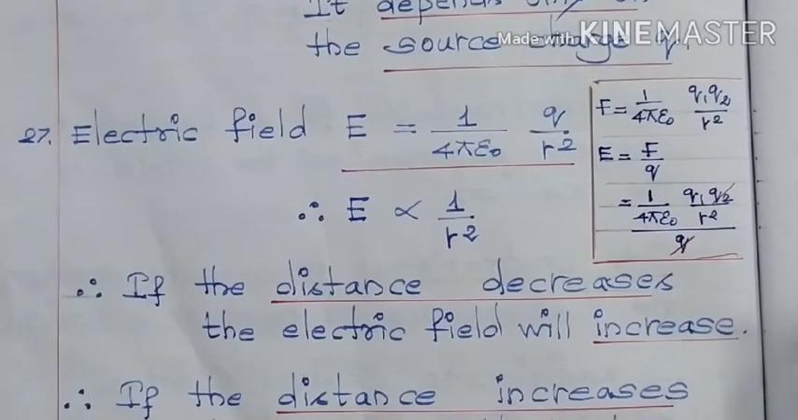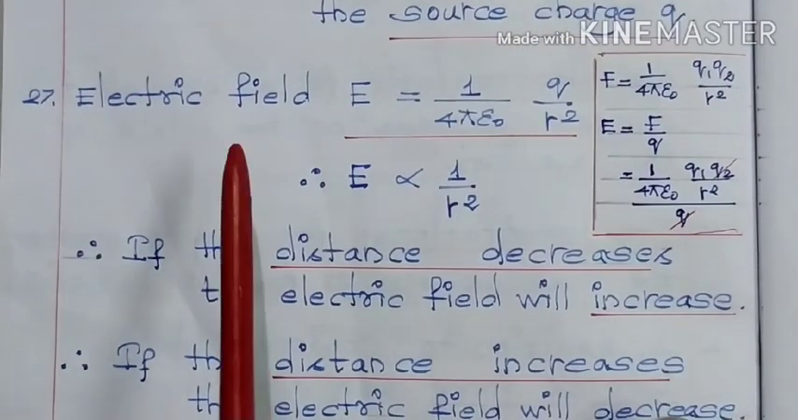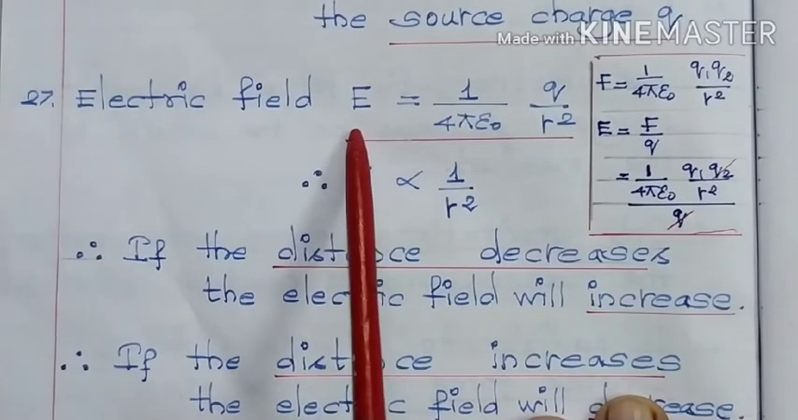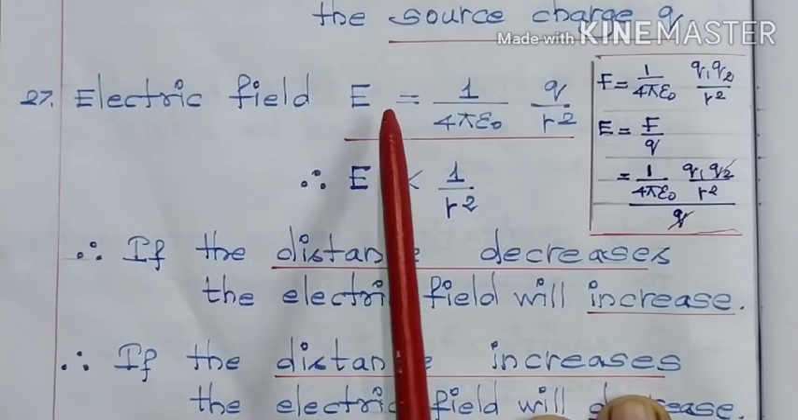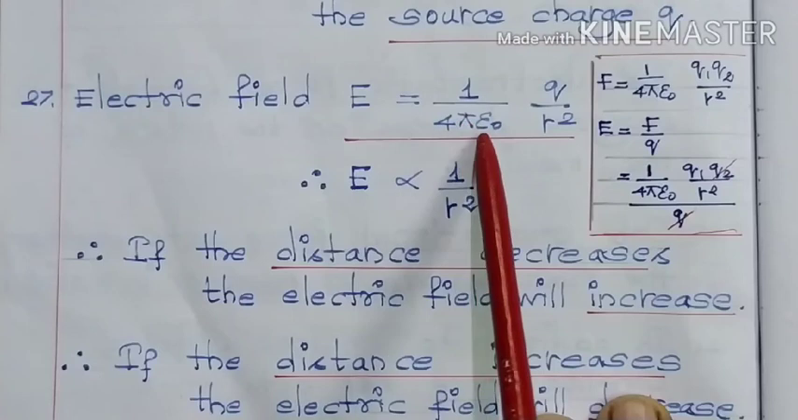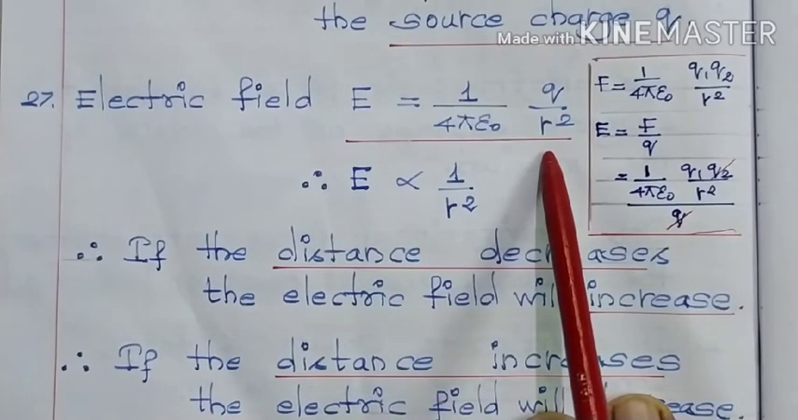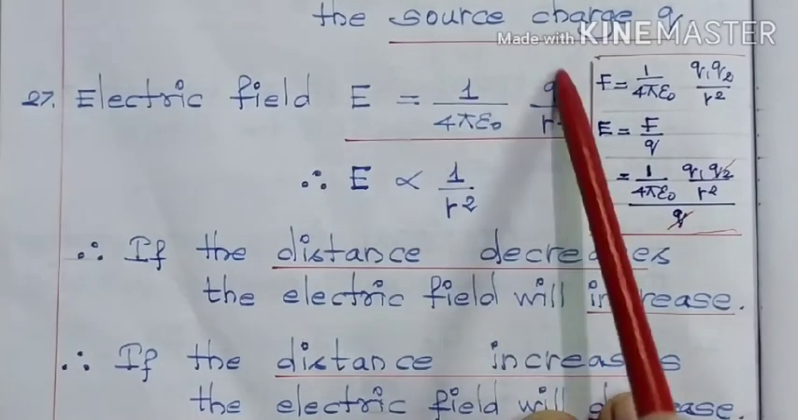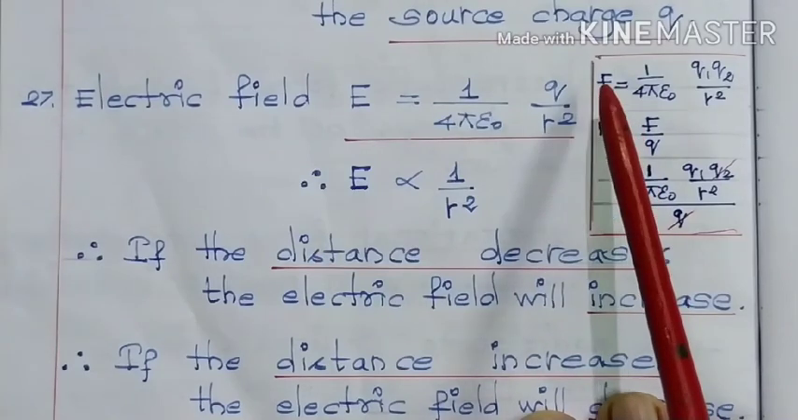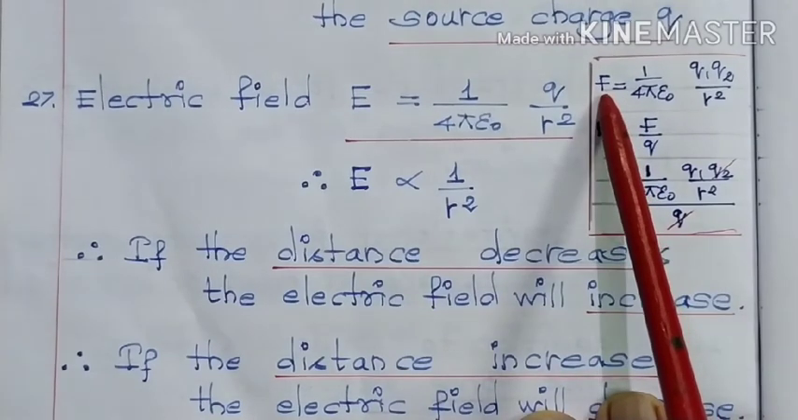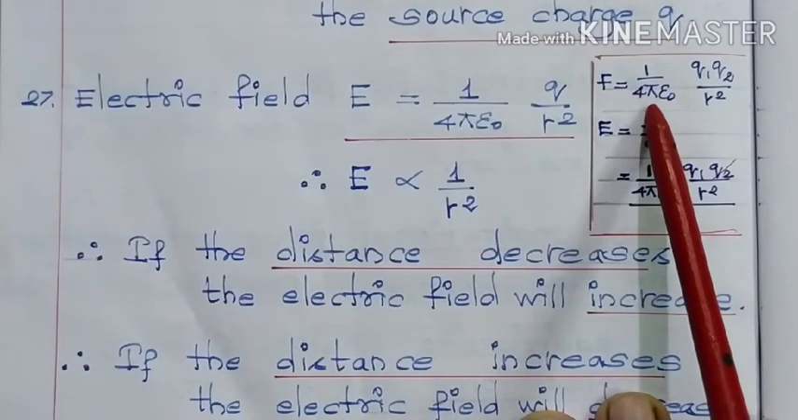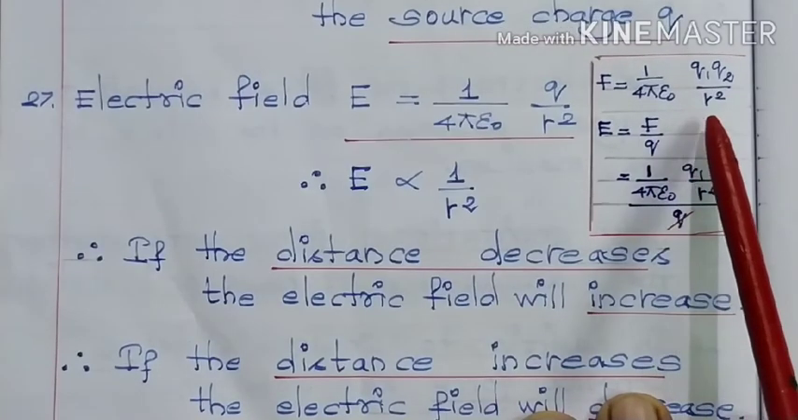Next one, electric field. What is the expression for electric field? Capital E is equal to 1 by 4 pi epsilon naught Q by R square. How do we get this expression? What is the expression for Coulomb's force? F is equal to 1 by 4 pi epsilon naught Q1 Q2 by R square.